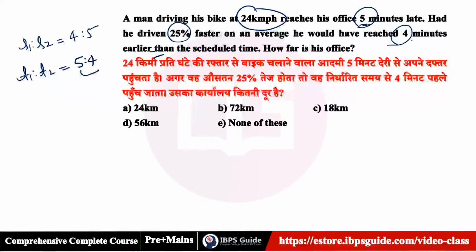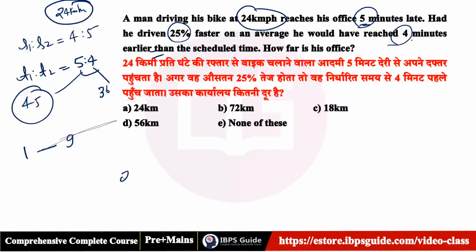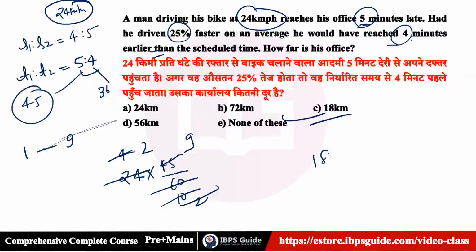So the difference is 1 here, and here that is 9 minutes. 1 means 9, 5 means 45, 4 means 36. But this actual speed is 24 km/h. This is the speed, this is the time. So 24 into 45 upon 60. That is your answer. Cancelling, we get 18 km. They are giving options like this, but the answer will be 18 km.